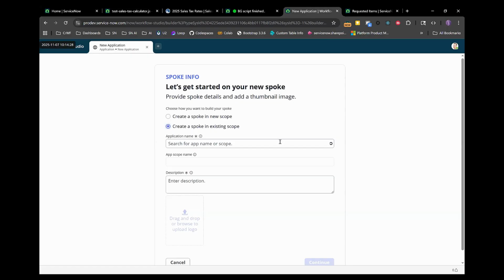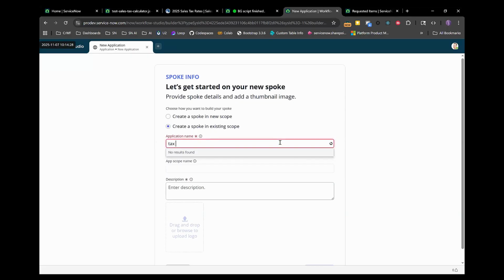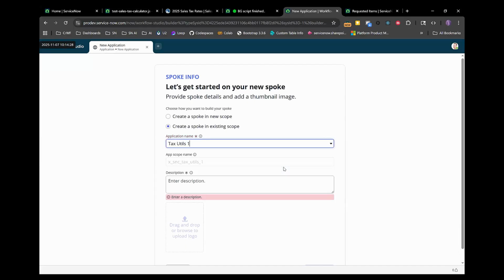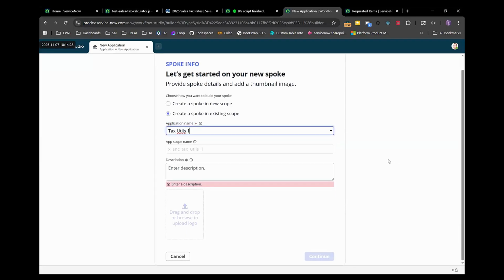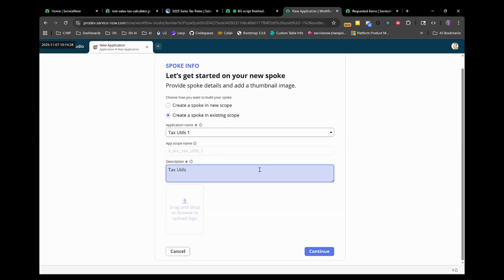So anyone can do tax calculations that they want. Tax details, that's what we want. And so let's just put in tax details. All right, so continue.